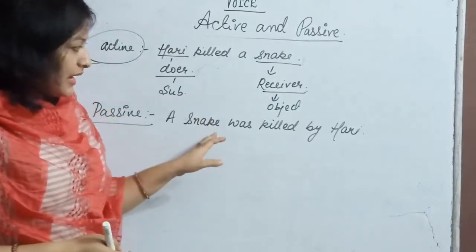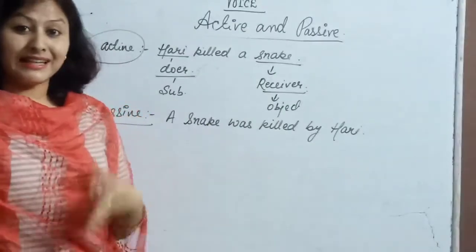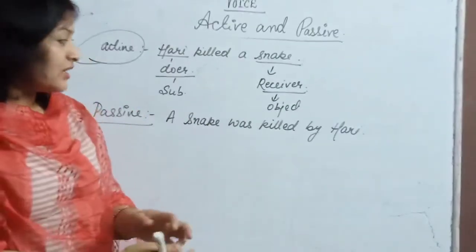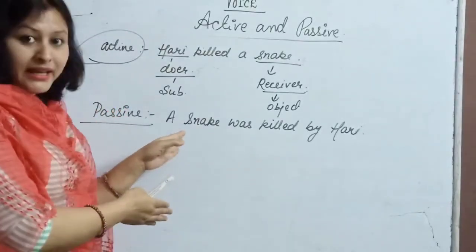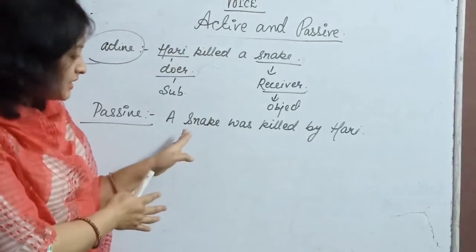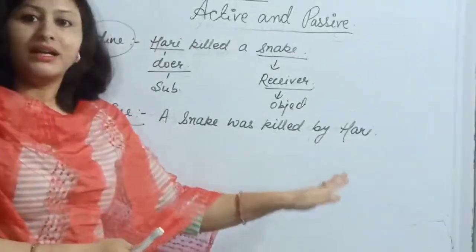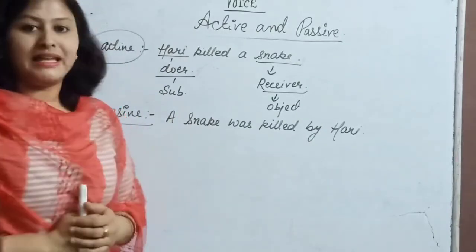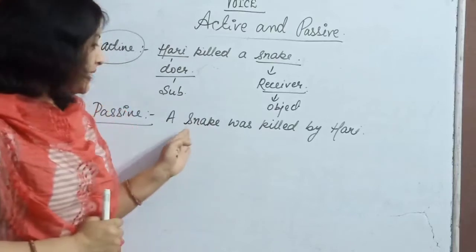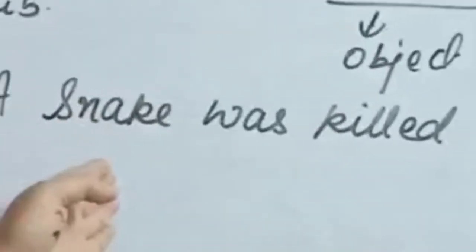Here also again the doer of the action is Hari only. It's not like that snake jumped all of a sudden and now snake killed Hari. No, Hari is killing the snake here in this statement also. If you can see, read this sentence carefully. A snake was killed by Hari. Hari is the doer of the action. Snake is not performing any action. Snake, poor snake, is the receiver of the action. He's already been killed by Hari.